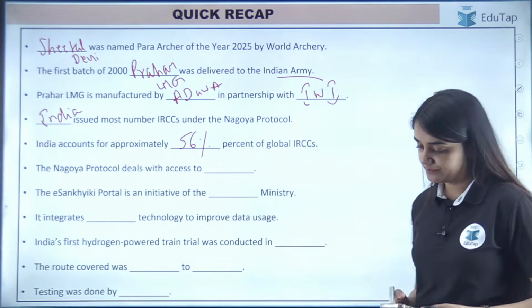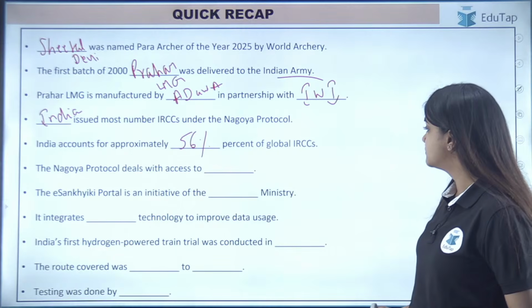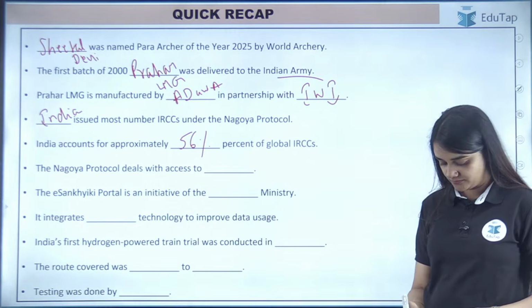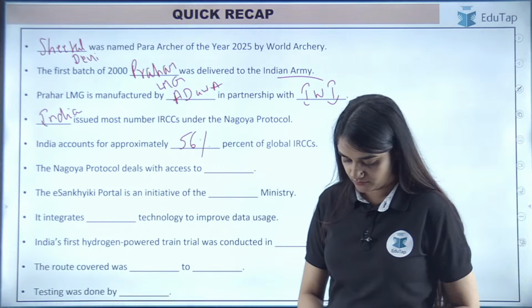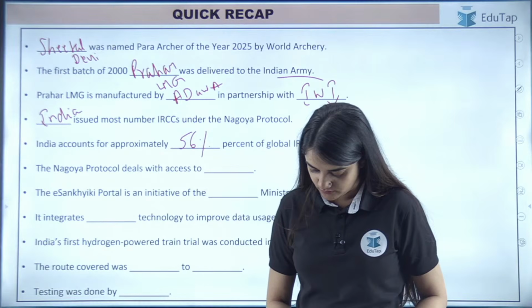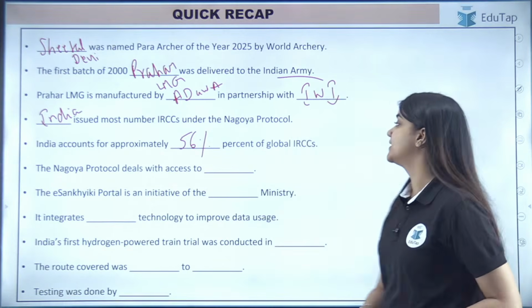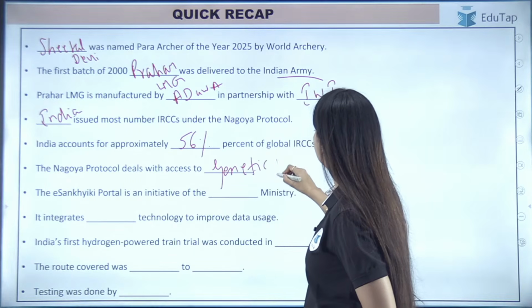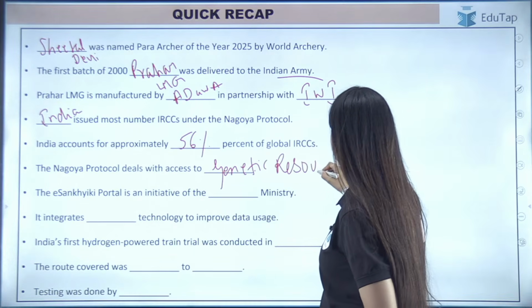Who can tell me? It is the genetic resources.